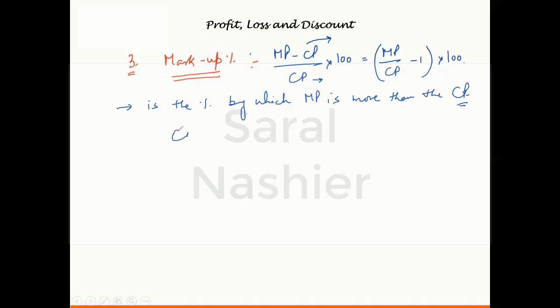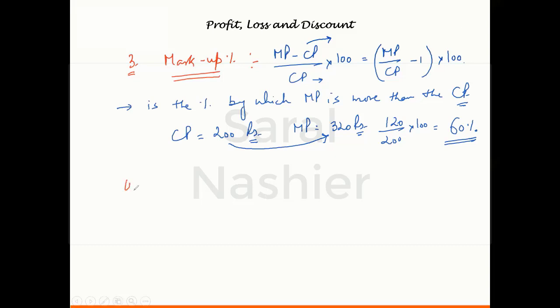Taking an example, I can say if the cost price of an article is, let us say, 200 rupees, and I mark 320 rupees on it. So what is the markup percentage? To see that, I'll just see that 320 is what percentage more than 200. So I see that 320 is 120 more than 200, and percentage wise it is 60%. So here the markup percentage is 60%. I hope this is clear.